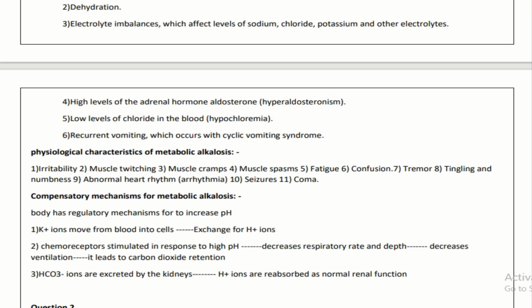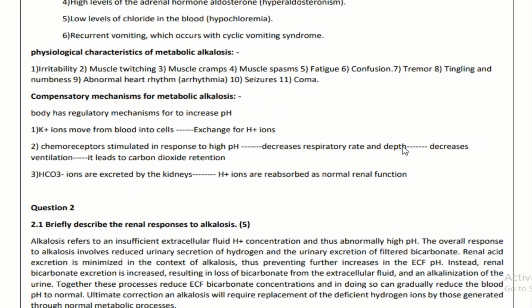Compensatory mechanism for metabolic alkalosis will include: the body has a regulatory mechanism to decrease the pH. Potassium ion moves from the blood into cells in exchange for hydrogen ion, chemoreceptors are stimulated in response to high pH, decreased respiratory rate and depth decreases ventilation and leads to carbon dioxide retention. Bicarbonate ions are excreted by the kidneys. Hydrogen ion is reabsorbed as a normal renal function. So this is the compensatory mechanism for the metabolic alkalosis.